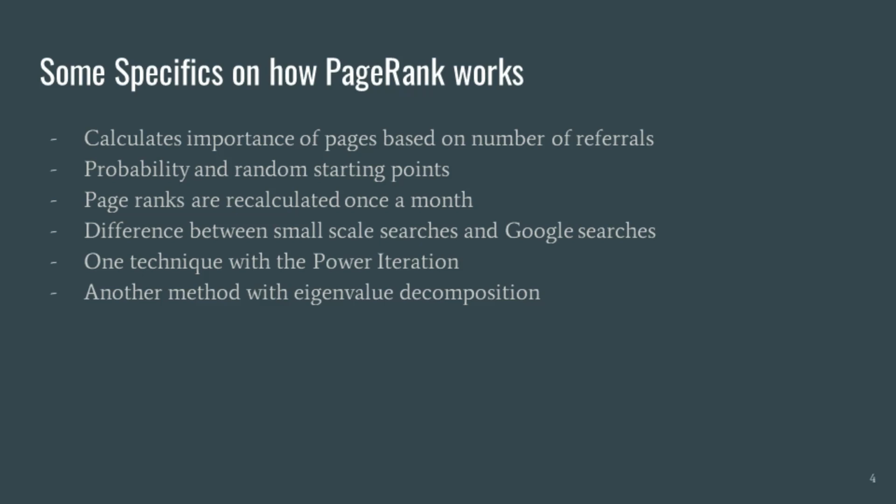So say you had a website. Your page has a high rank if a lot of other pages link to it. But it's not only about quantity. What's also important is the reputation of the other pages linking to your page. So ultimately, it's a bit of a reciprocative, community-based factor, but it's also based largely on probability. Sometimes the algorithm utilizes random page jumping to get to a starting point. And with a large enough sample size of randomly jumping around, the most important pages should still have the highest page ranks, because the probability of landing on them is high, because a lot of pages point to them.